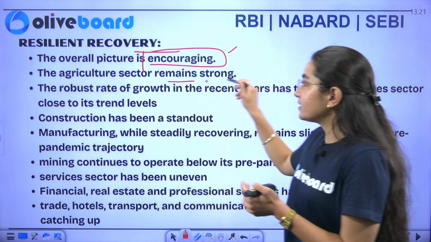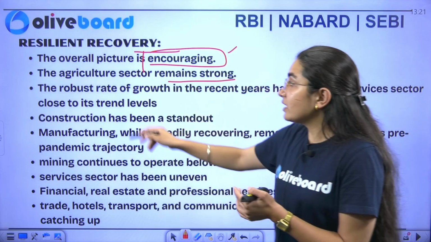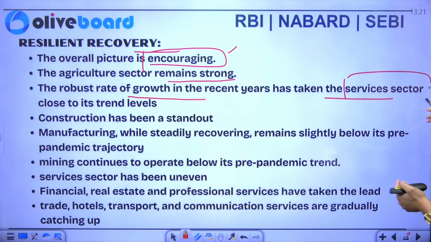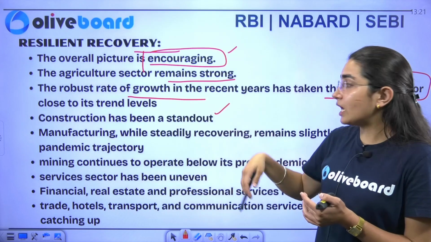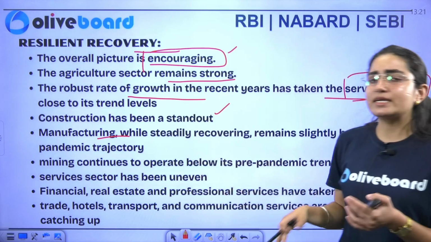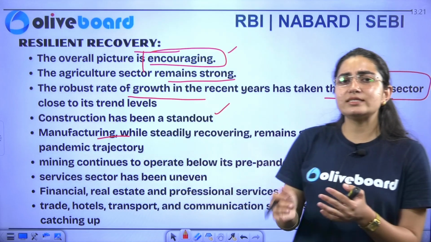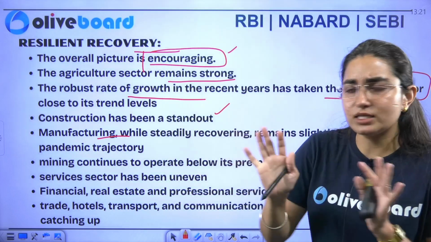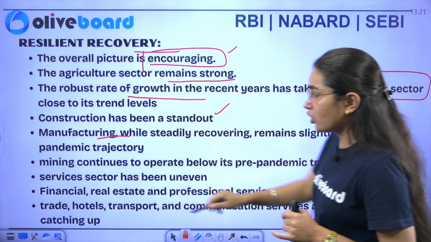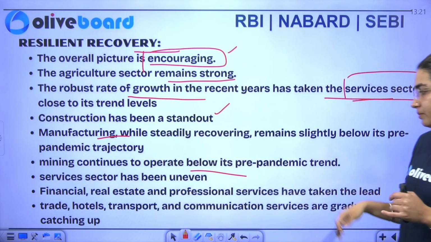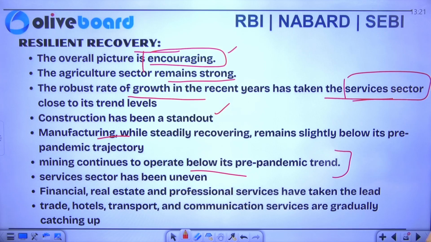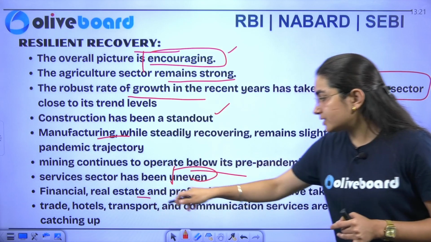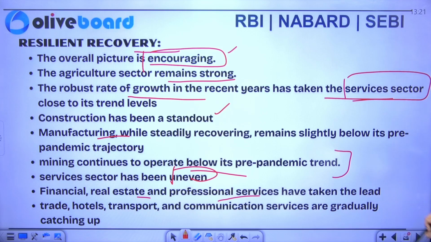The agricultural sector remains strong. There is a robust rate of growth in recent years in the services sector. Construction has been a standout. Similarly, in the manufacturing sector the growth is a little steady. There is a decrease in the manufacturing sector, but still it is okay. Next, mining continues to operate below the pre-pandemic trend. The services sector has been uneven. Financial sector, real estate, and professional services have taken the lead.